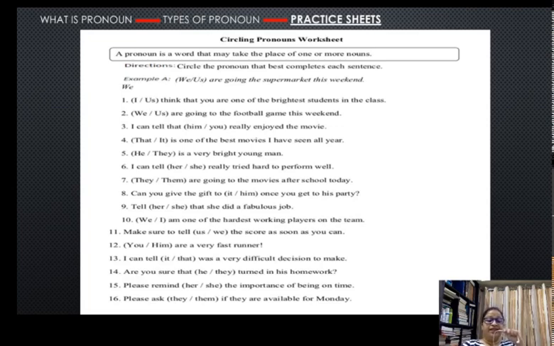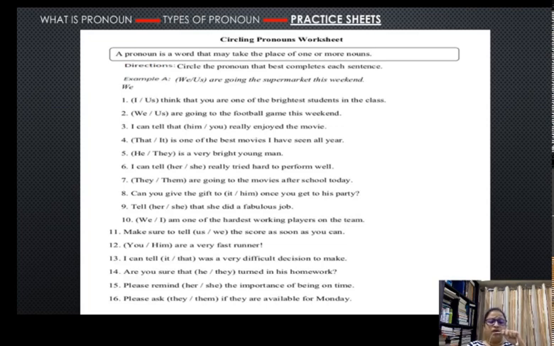I can tell that was a very difficult decision to make, or I can tell it was a very difficult decision to make. I think both of them are going to be correct. Both the choices can be correct according to me. They both are fitting here without any problem.